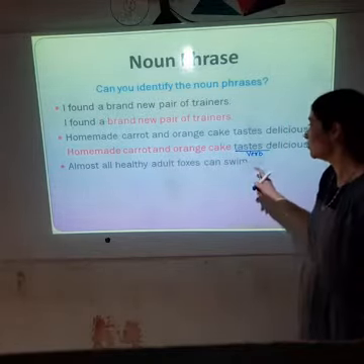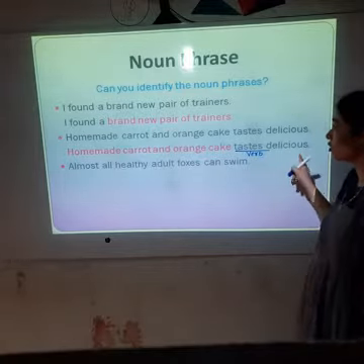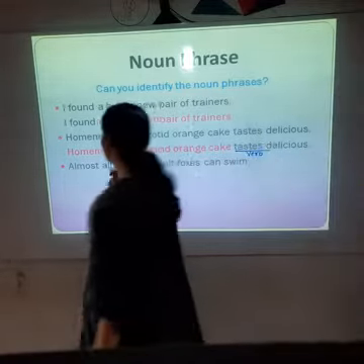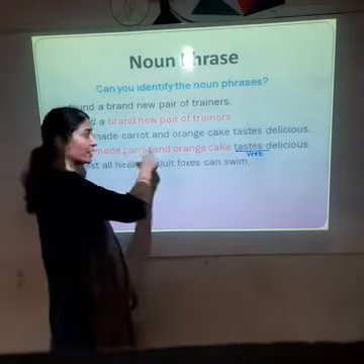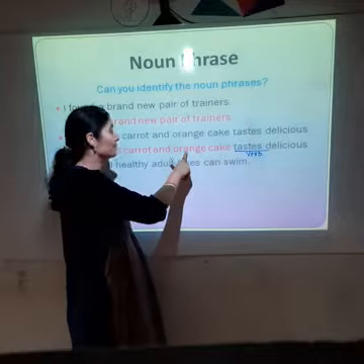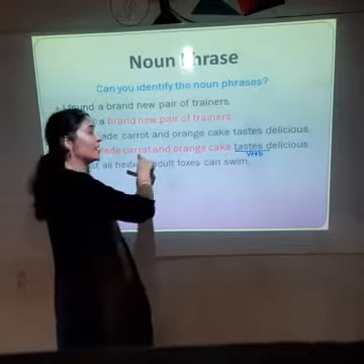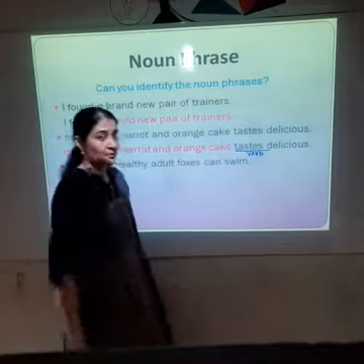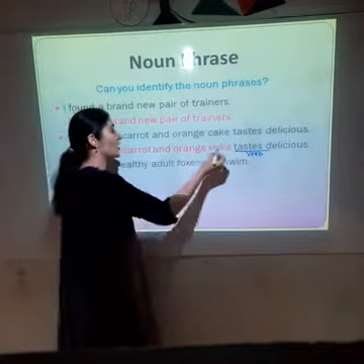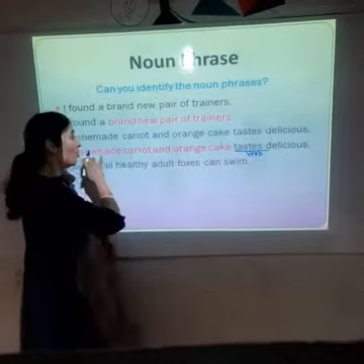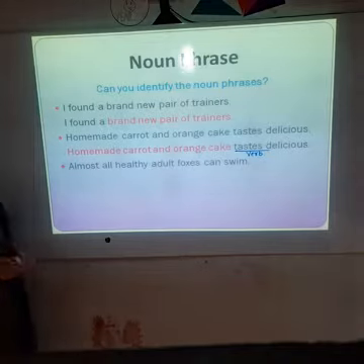And how are they? Delicious. Now here the nouns are carrot and orange. So the noun phrase will become homemade carrot and orange cake. This will become our noun phrase.